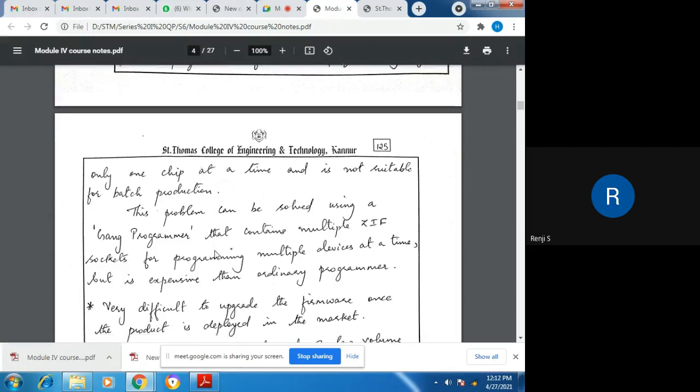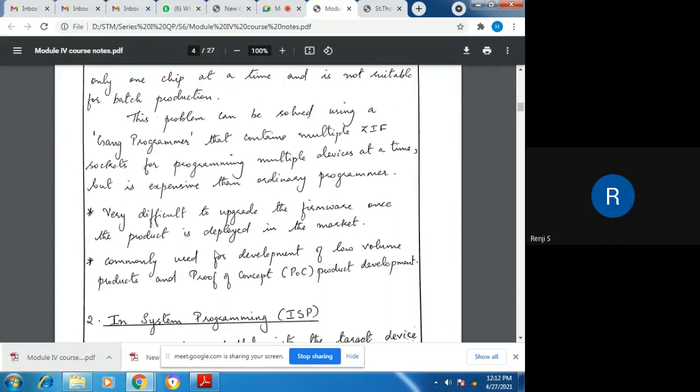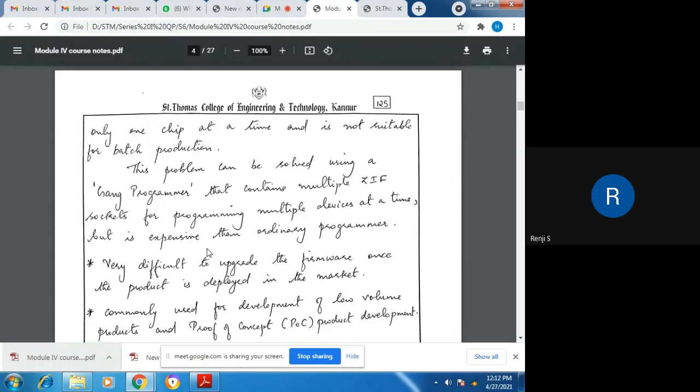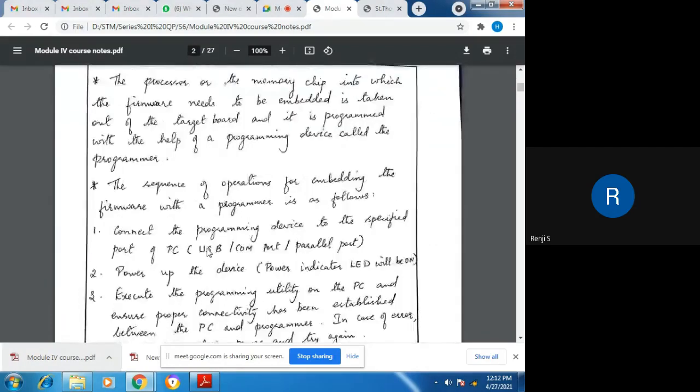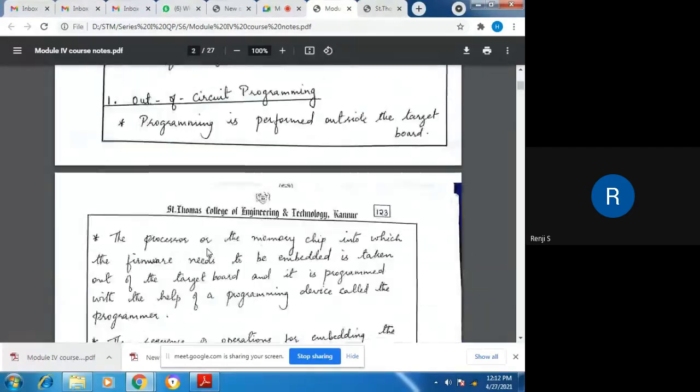Then the third disadvantage is it's very difficult to upgrade the firmware once it's deployed into the market. Once the product is delivered into the market, you cannot change the software or upgrade the firmware. It is commonly used for low volume products. That is, if the number of products delivered is less, or if you want to find out whether some device is working properly, like proof of concept products, we use this technique just for checking if the product is working well. In such cases, this method can be used. And that is out of circuit programming.